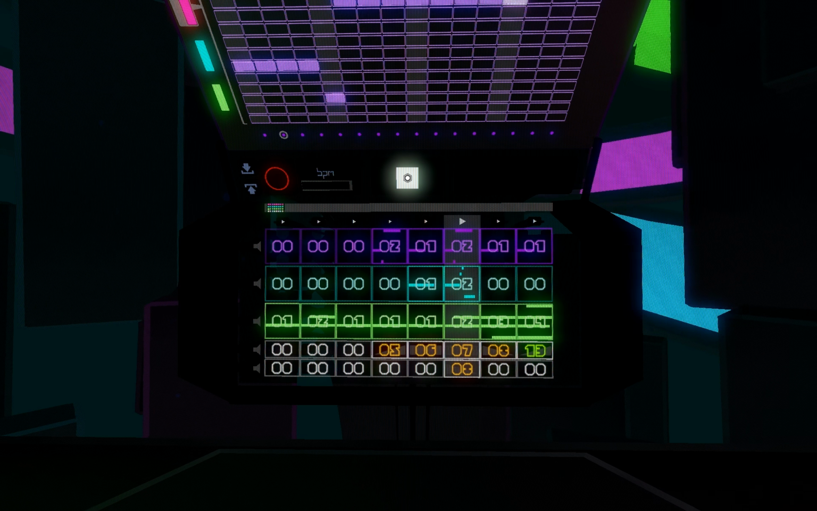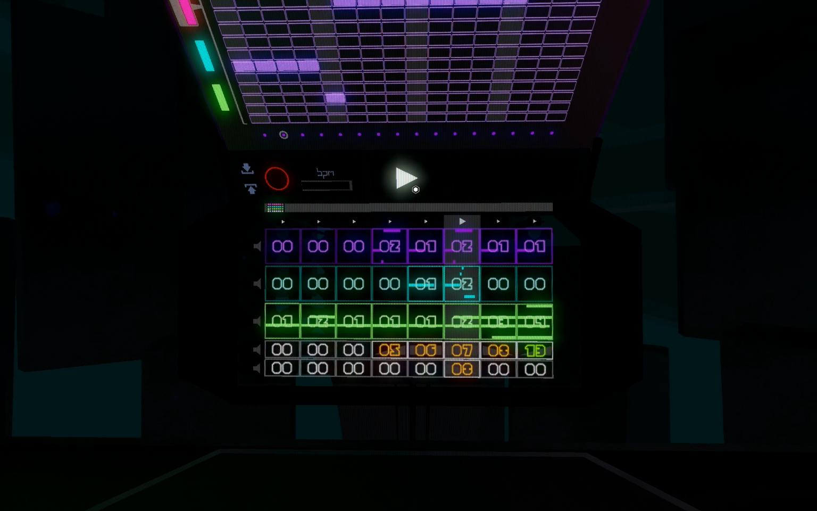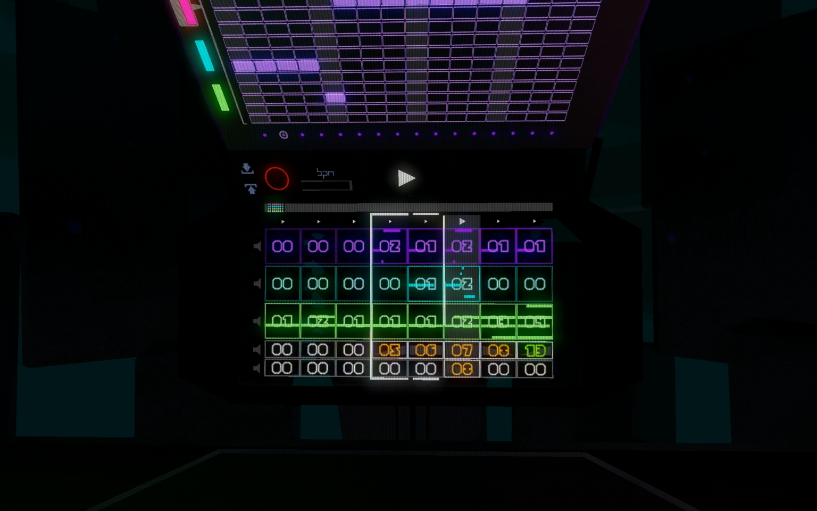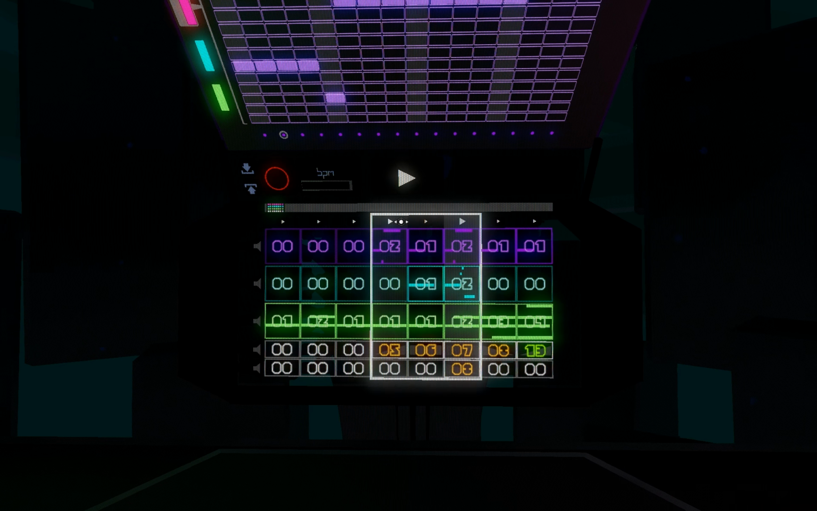Sometimes you might want to focus playback on a section of your song, and you can do this with looping. To loop a section of your song, first you drag left to right to define your loop region. That is, the section you want to play over and over again. Here's an example.